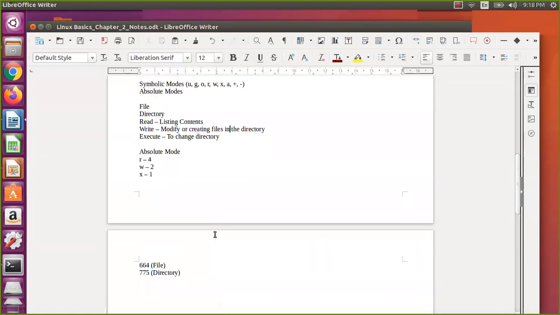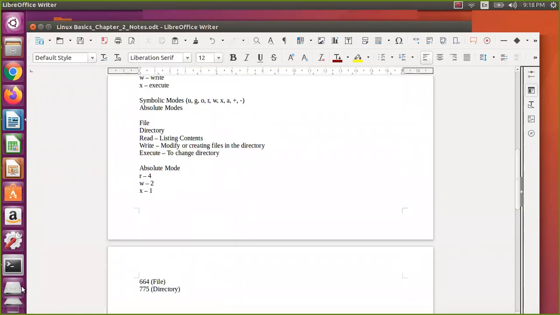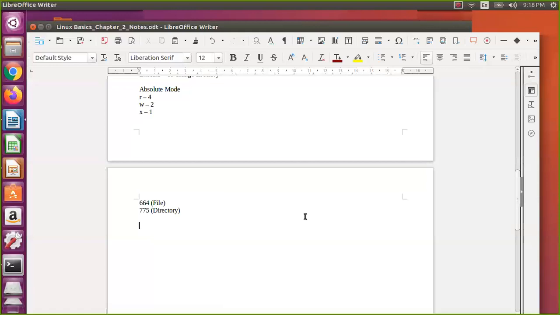Okay, if you already have a script and you want to understand it, then that is a different story, you can do that. Now the big question is why the file is given 664 while 775 is given for a directory. Very simple reason. You know that 777 is the default, which means 4 for read, 2 for write, and 1 for execute.